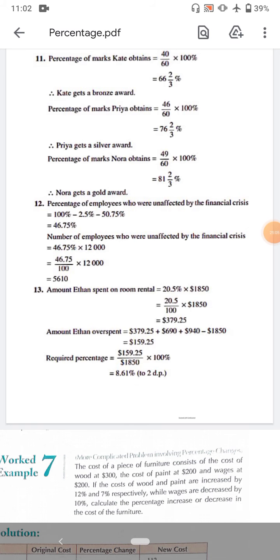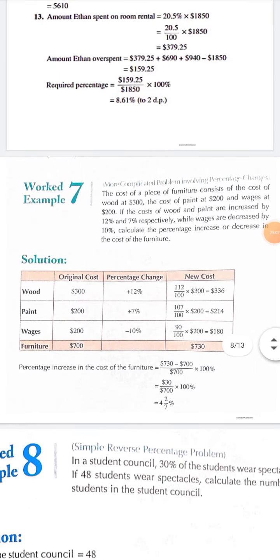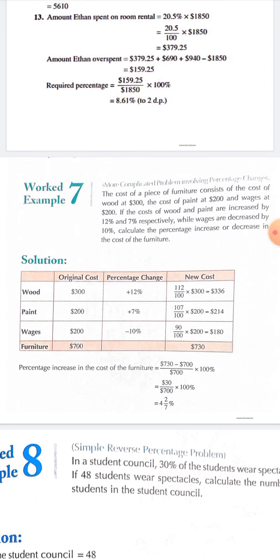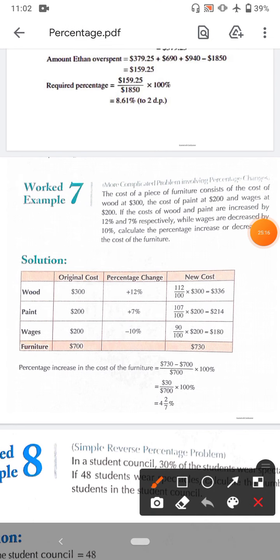Next is another worked example. The cost of a piece of furniture consists of cost of wood $300, paint $200 and wages $200.